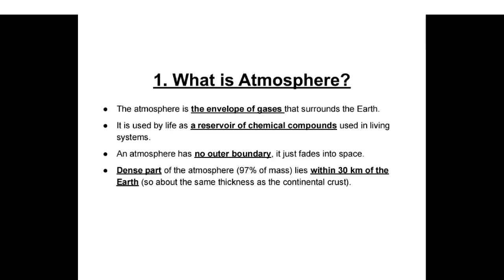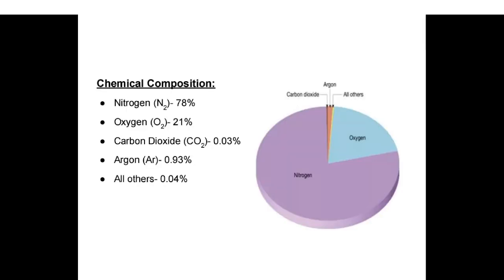Atmosphere. What is atmosphere? The atmosphere is the envelope of gases that surrounds the earth. It is used by life as a reservoir of chemical compounds used in living systems. An atmosphere has no outer boundary. It just fades into space. The dense part of the atmosphere, 97% of the mass, lies within 30 kilometers of the earth, so about the same thickness as the continental crust.